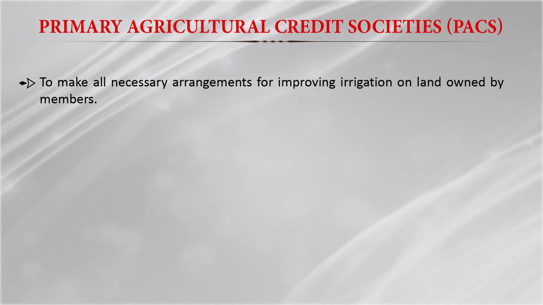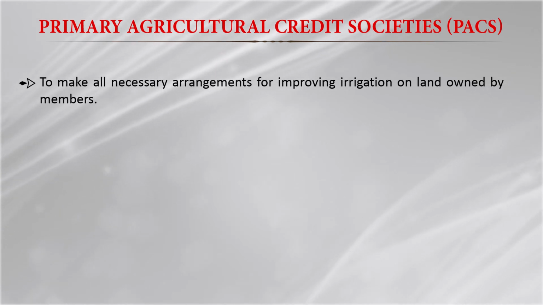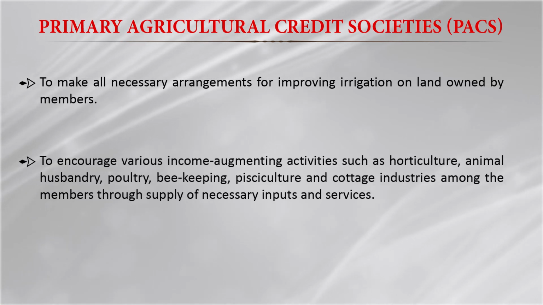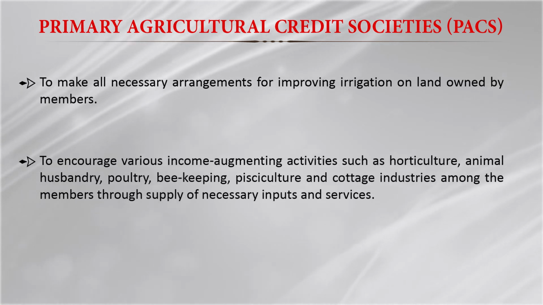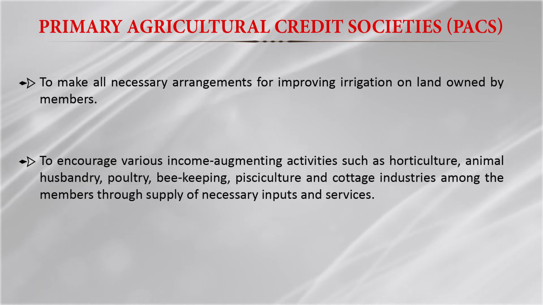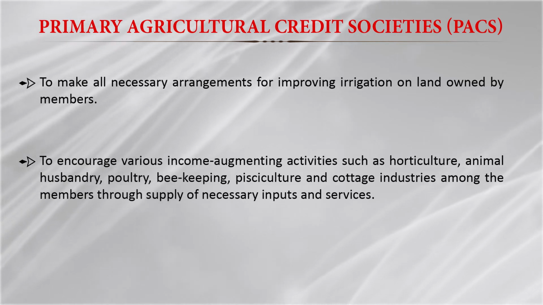So they also help in the irrigation development on the land of member farmers, and they encourage various income augmenting activities such as horticulture, animal husbandry, poultry, beekeeping, pisciculture, and cottage industry among the members through the supply of necessary inputs and services.